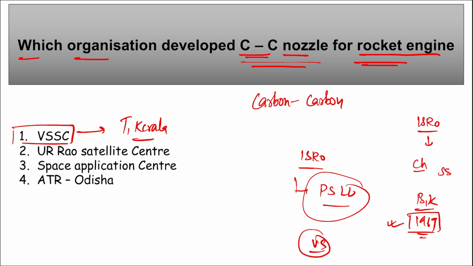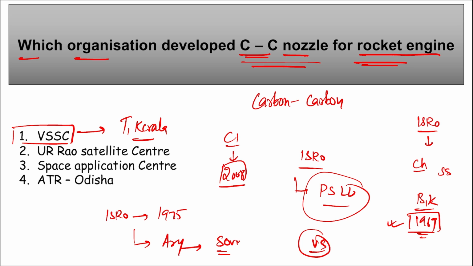Apart from this, ISRO's first satellite was launched in 1975. What was it named? Aryabhatta. It was launched by Soviet Union. Correct? Then apart from this, the first test of the orbital rocket that was tested by ISRO was in 1979. Then Chandrayaan 1 was launched by India in 2008, and recently Chandrayaan 3 was launched that made history.